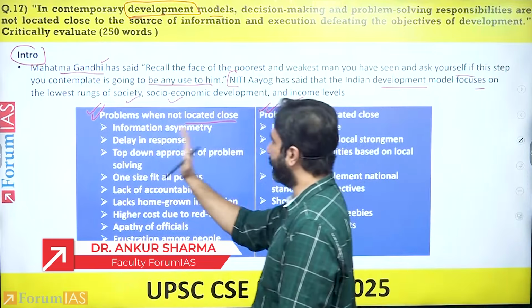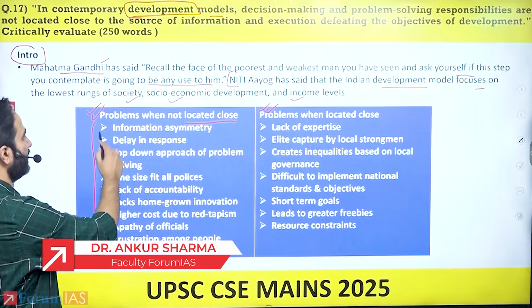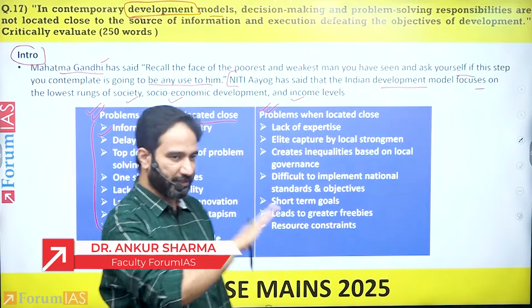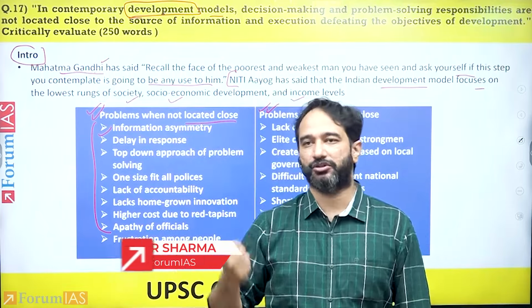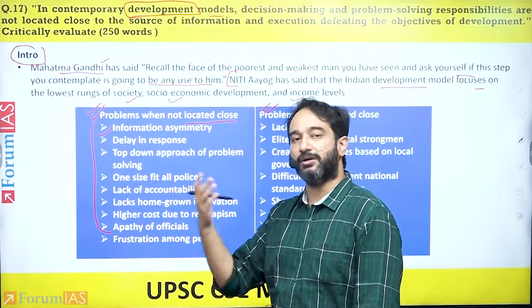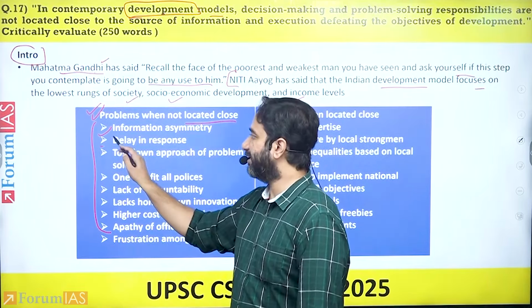So when the decision making is not located close, it leads to problems of information asymmetry. That meaning, what happens with the local population, the correct information may not reach the center, or the complete information may not also reach the center. There is a delay in response.